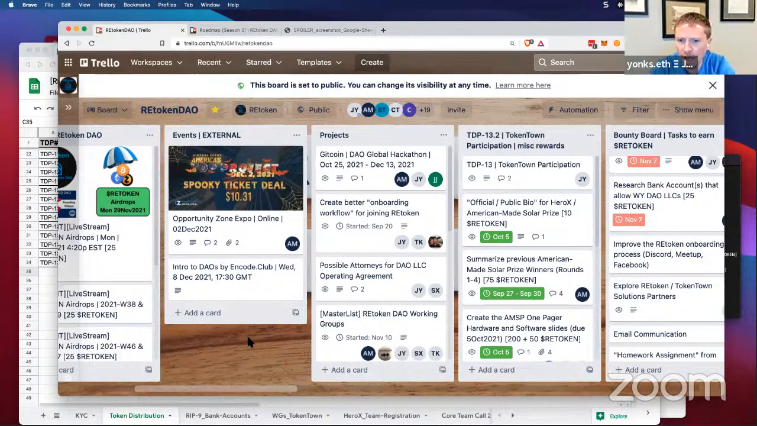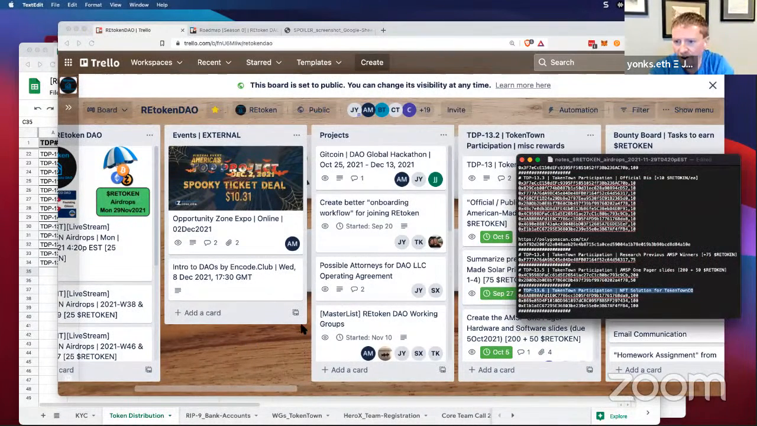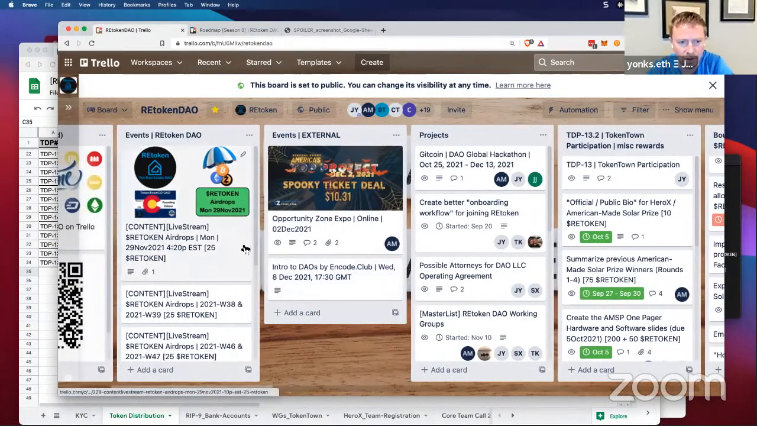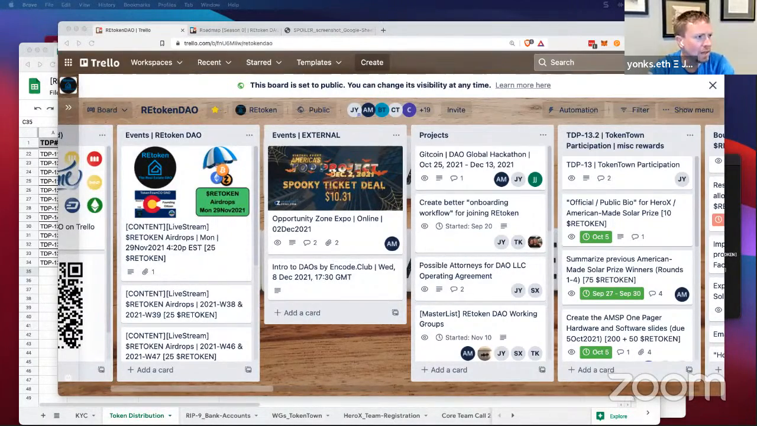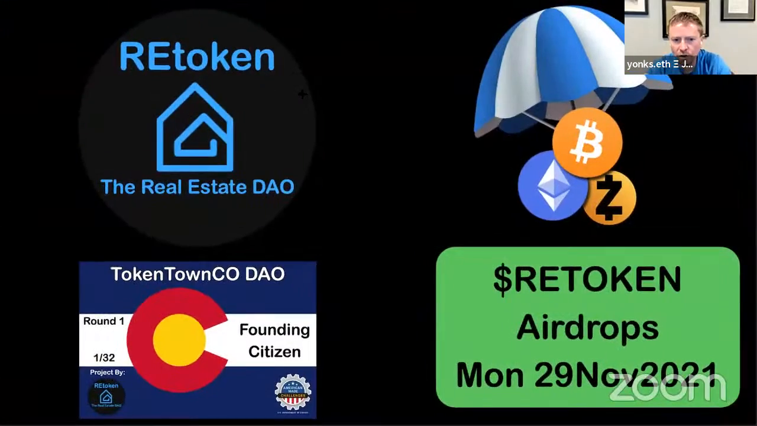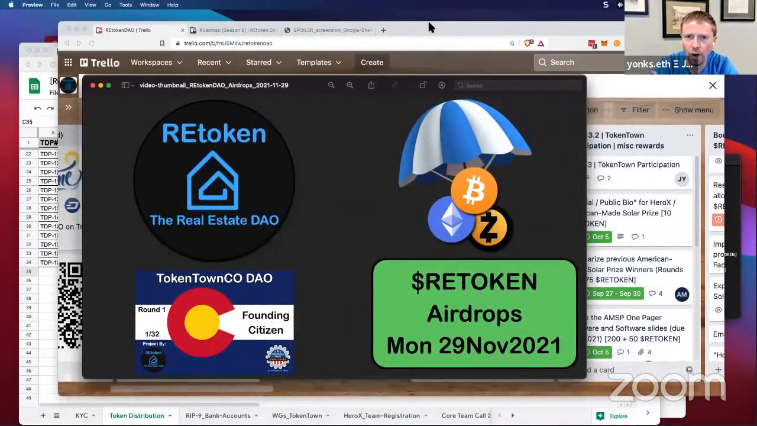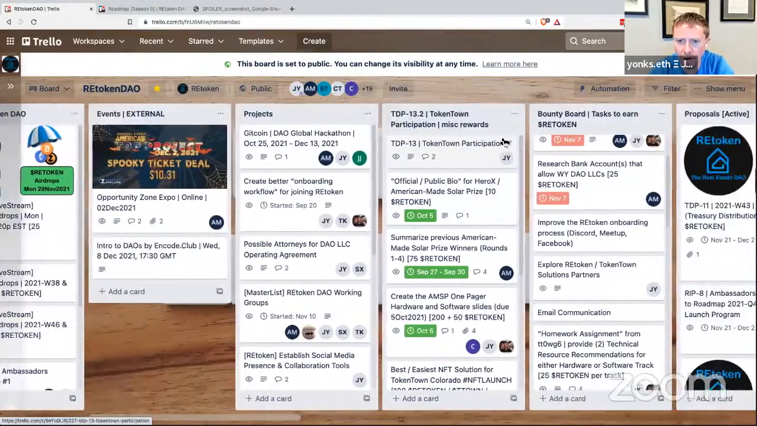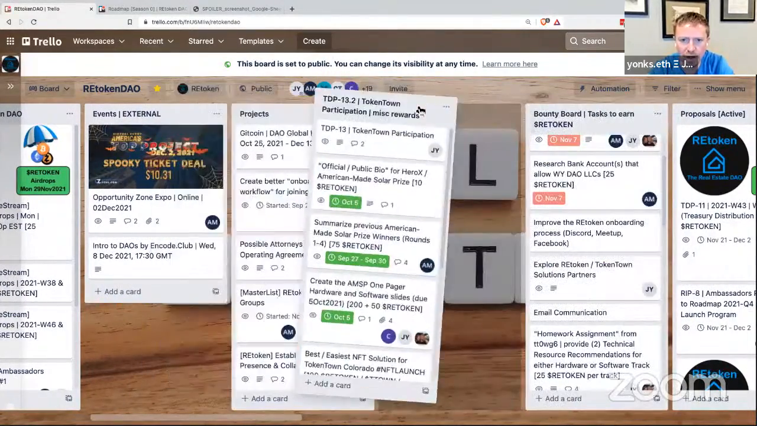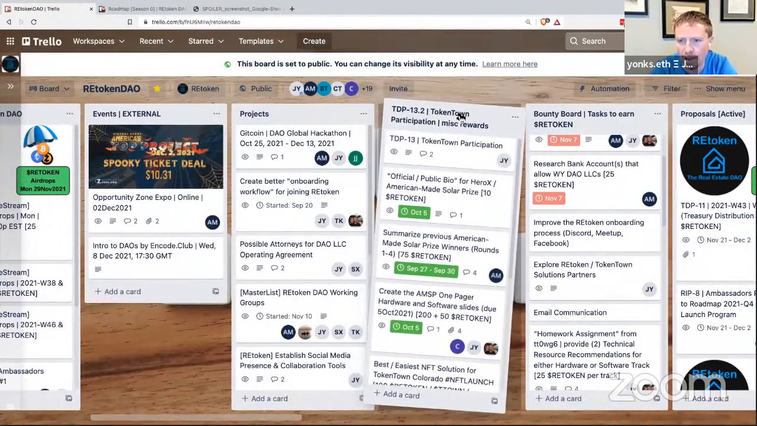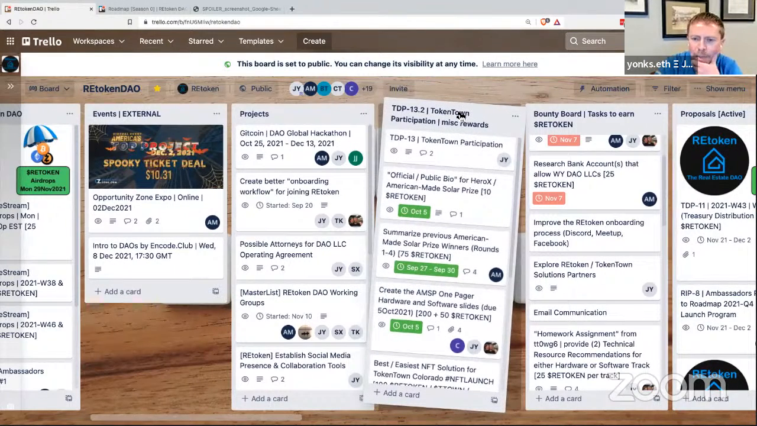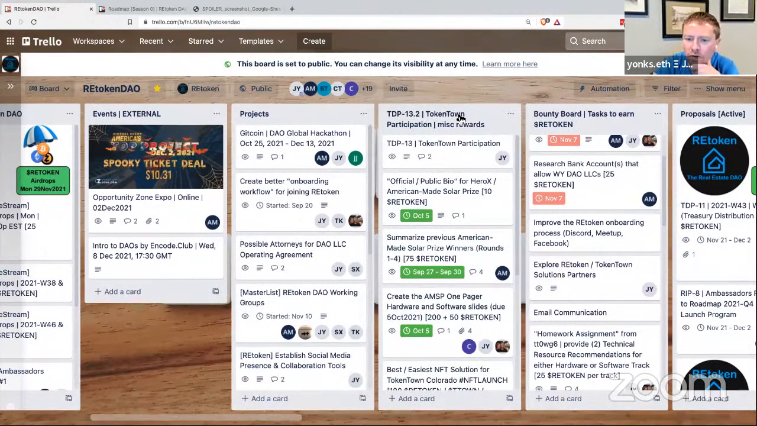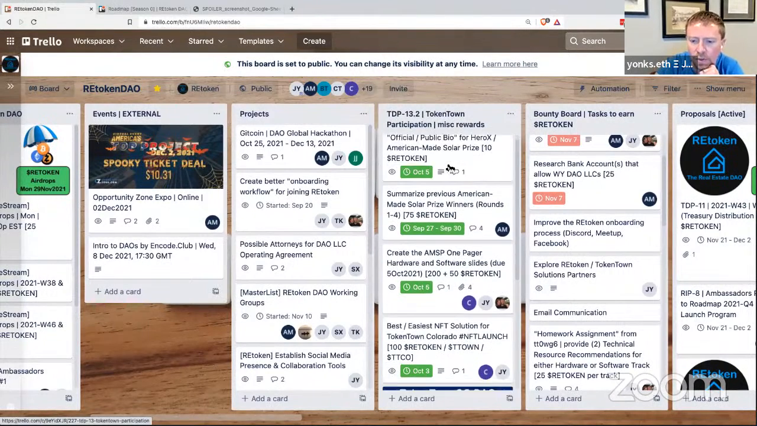So I will update the file here with all of the transactions and drop this into the Trello card, this one right here for the content today. And this is again the live stream for doing REtoken airdrops for Tokentown, Colorado. Let me take a look real quick here at this board. So this is the lane that we were working on right here. Let me grab this. See this board right here? This is the one. I'm going to leave this open here on probably for the next week or so that everybody can see this if they want to.